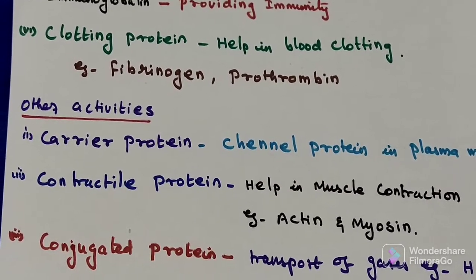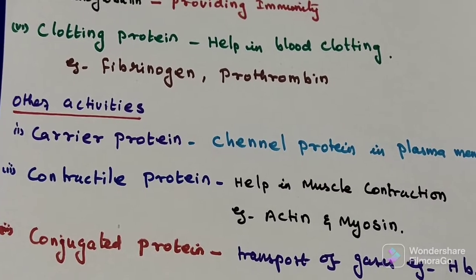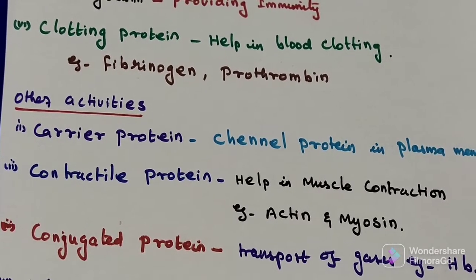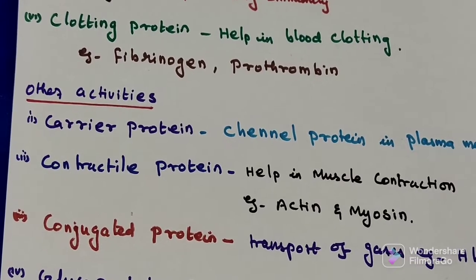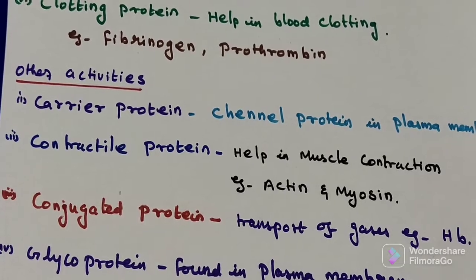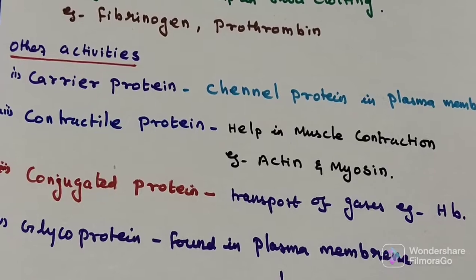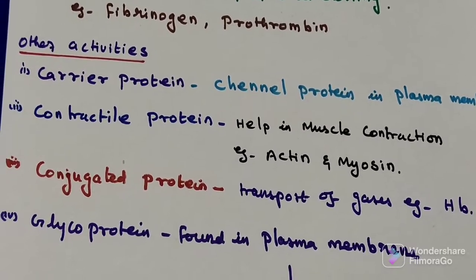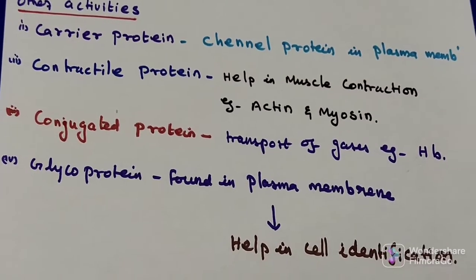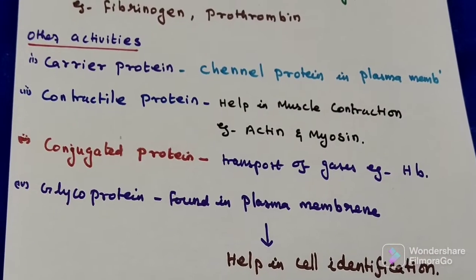Second one is contractile protein like actin and myosin, which are present in muscles and help in muscle contraction. Next one is conjugated protein that helps in transport of gases. Example, hemoglobin, it transports oxygen and carbon dioxide. Then glycoprotein, it is found in plasma membrane, it helps in cell identification. These are the important functions of proteins.